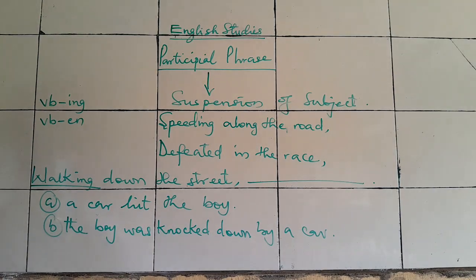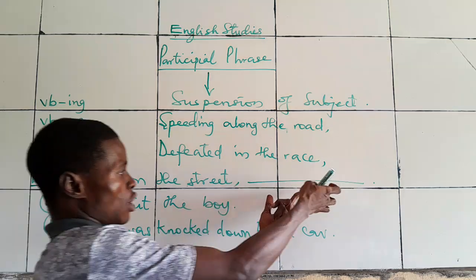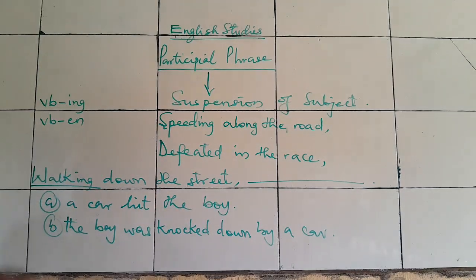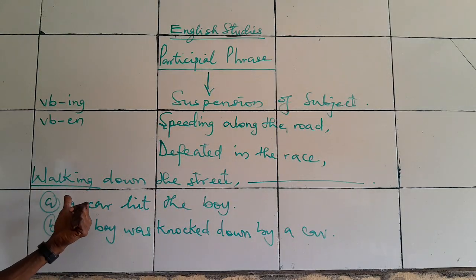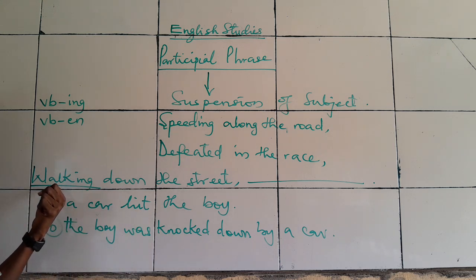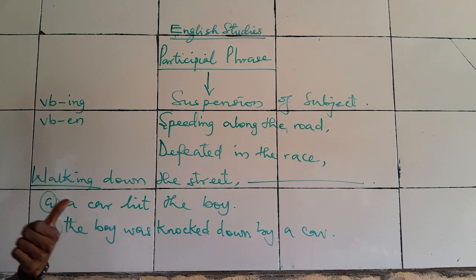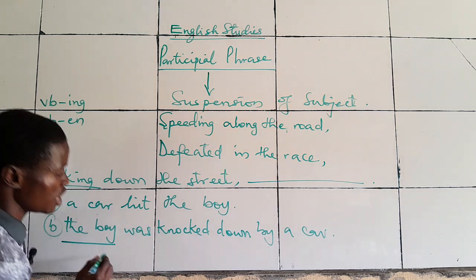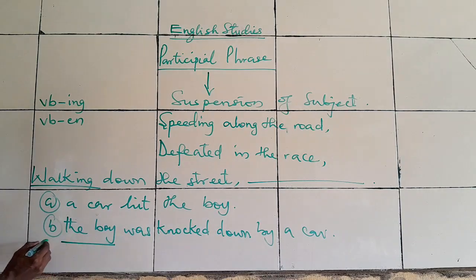With that, what do you now think will be our answer? Do not forget the principle, the rule of participial phrase. The next clause will have to begin with the subject that has been suspended. What is the subject that was suspended? The subject that walked. The car cannot walk. Only the boy can walk. Now, between the two, which one do you think will be your answer? You must have known the answer right now. The answer will be: the boy was knocked down by a car.